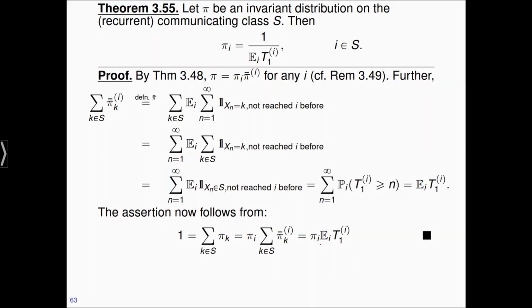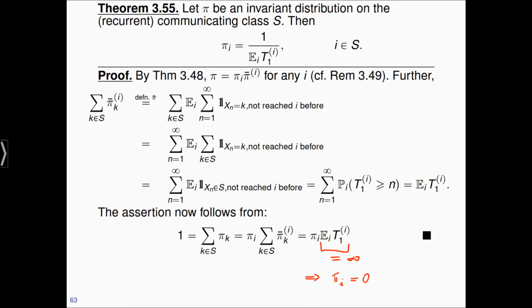Now, how about the case that this expectation is plus infinity? Then pi I cannot be positive. If it were positive, the right-hand side here is plus infinity, and via these equalities you get plus infinity equals 1, which is not true. So this must imply that pi I equals 0. Notice that in this case the theorem is also correct, because it says that 0 equals 1 over plus infinity. So also in this case we can basically rewrite this with the understanding that I just mentioned.